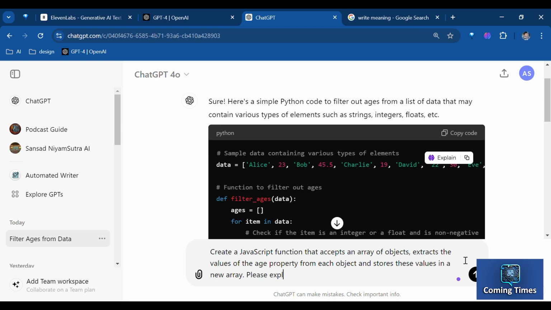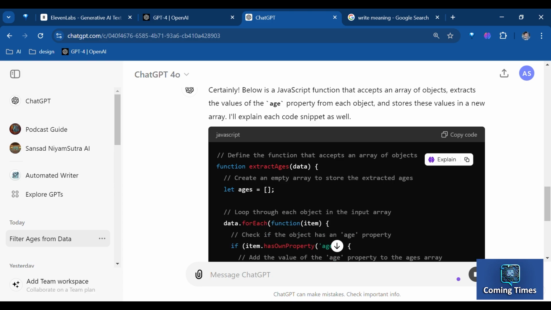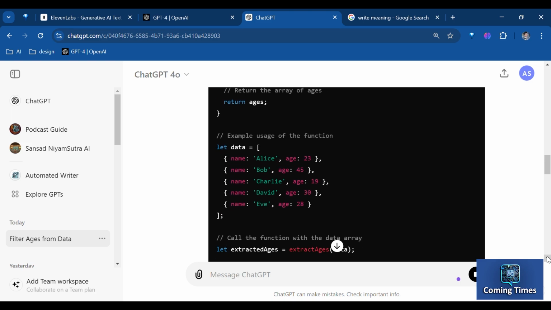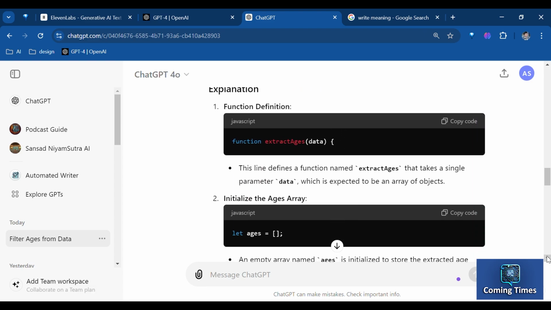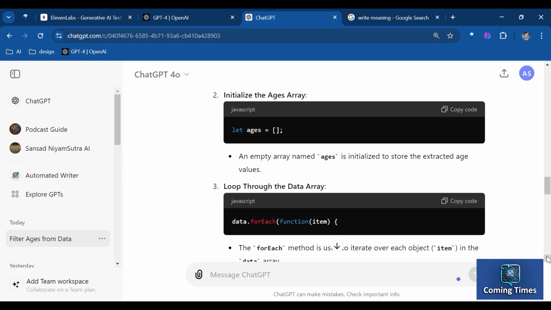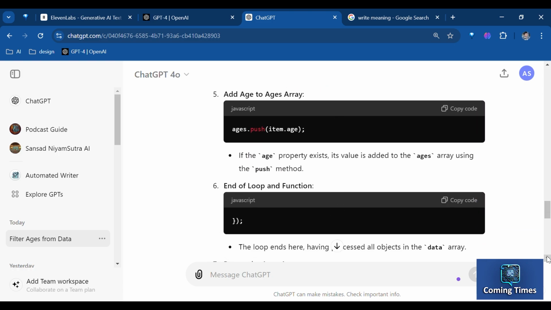So let's try again, and this time, let's be more specific by writing another prompt, which says, create a JavaScript function that accepts an array of objects, extracts the values of the age property from each object, and stores these values in a new array. Additionally, provide an explanation for each part of the code. In this example, I have clearly instructed everything I need, like the language JavaScript, also what my data actually looks like. Not only that, I am also asking AI to explain why it is doing each step, so that I can understand, not just copy and paste the code without gaining any knowledge from it.